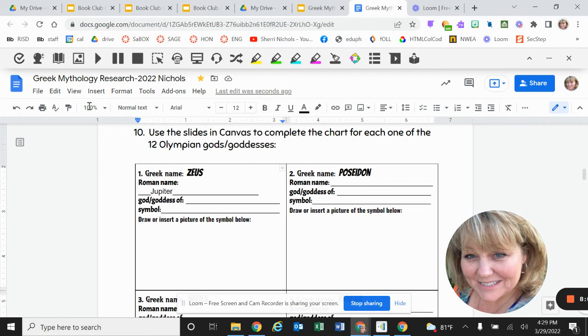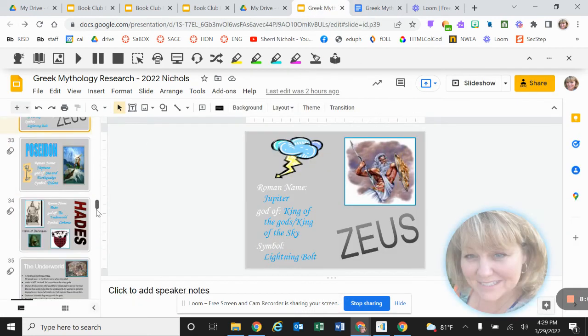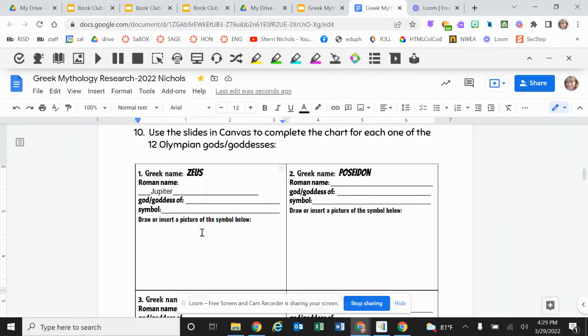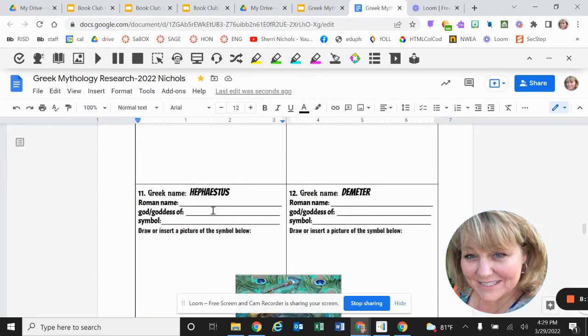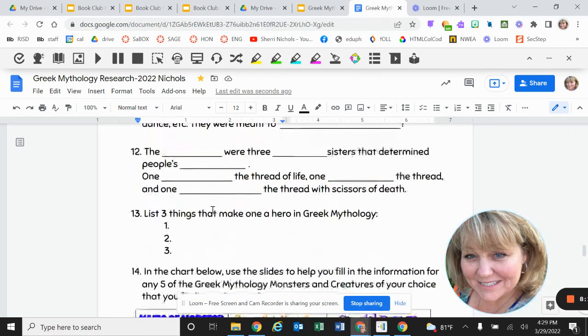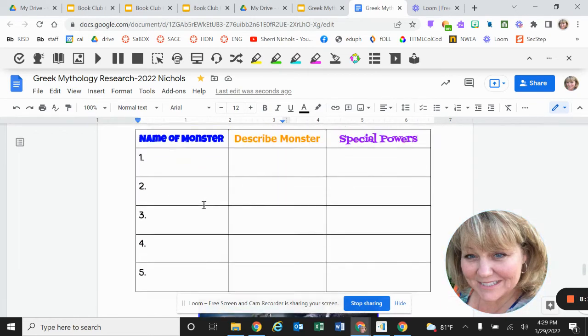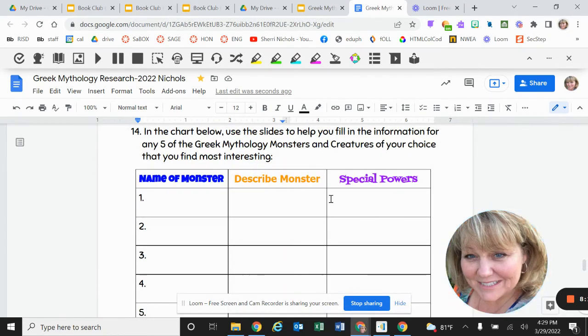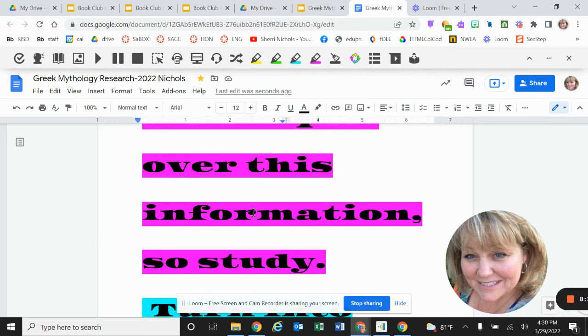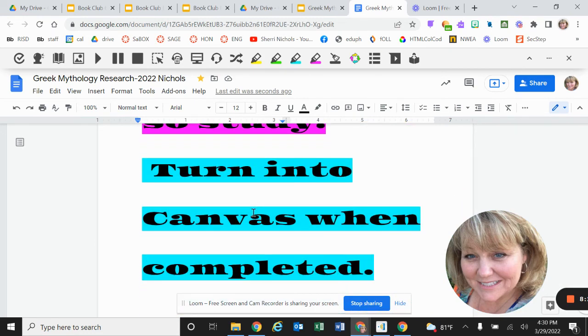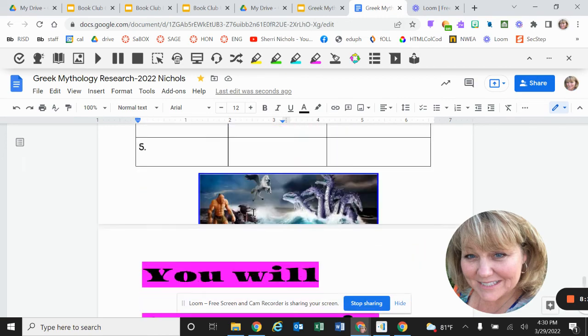And you'll just keep filling it in, keep going through, filling it in, insert your pictures, and go all the way through to Demeter. Answer these questions. Name some monsters, describe the monster, give their special powers. And when you're finished with it all, you'll have a quiz over this information, so study it and then turn it into Canvas when completed.